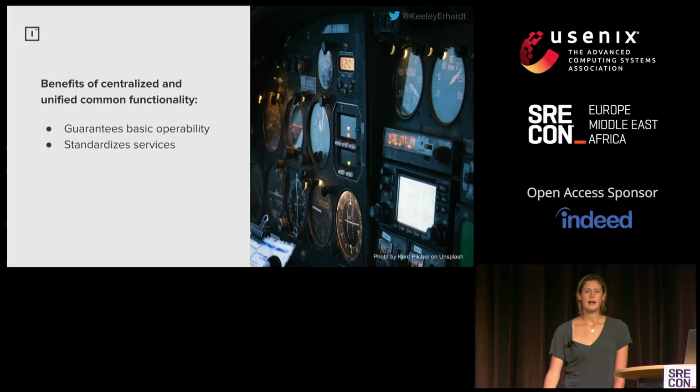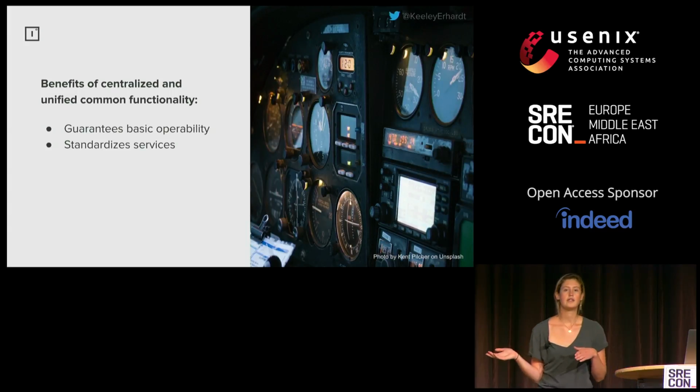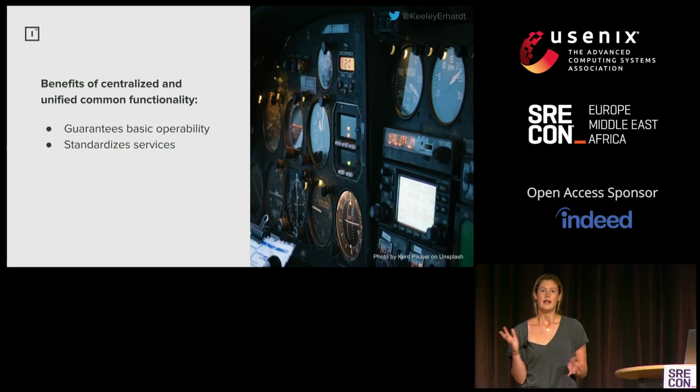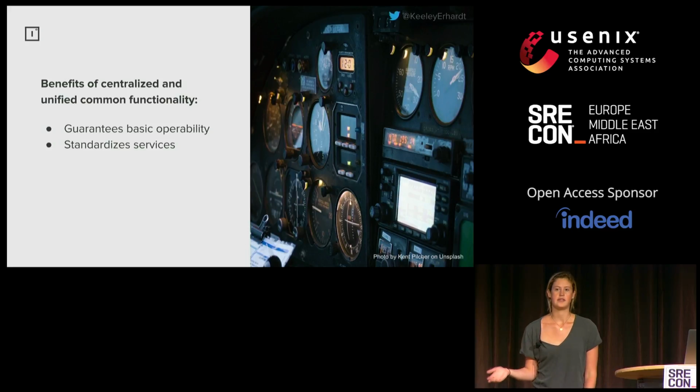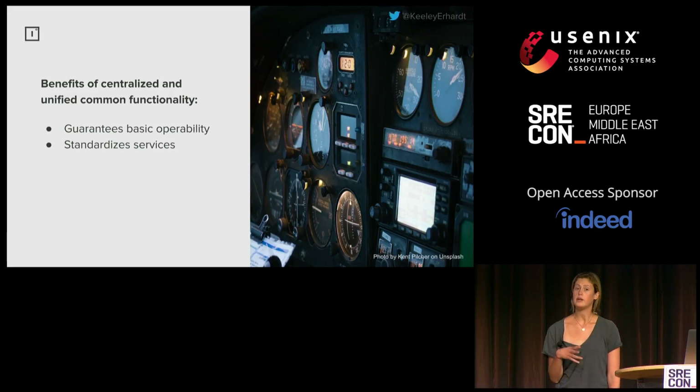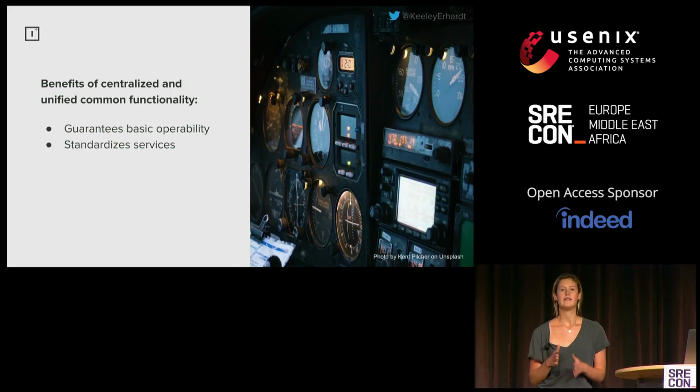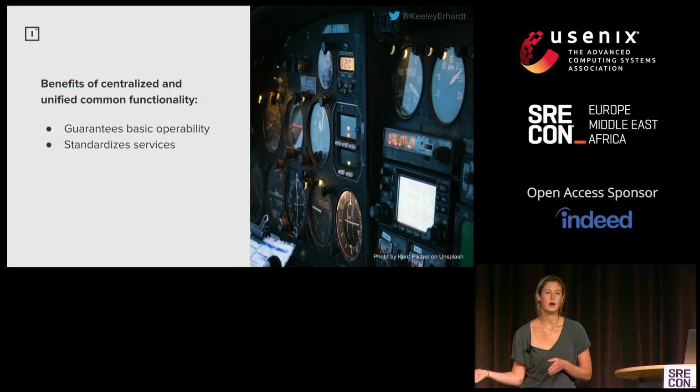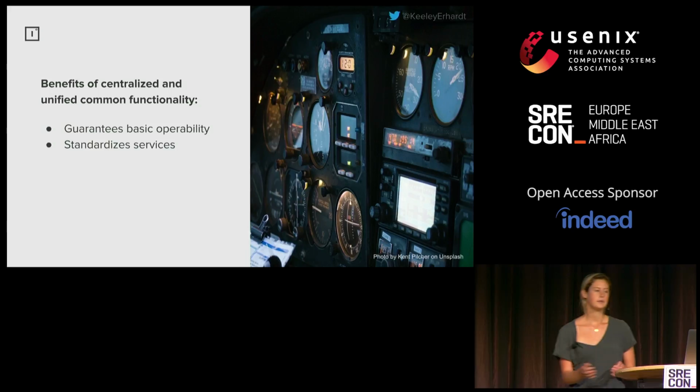Furthermore, it standardizes services, which has a lot of value. So if I want to start looking at a new service that I've never worked on before, it looks pretty similar to other services I might have worked on, which allows me to get up to speed much more quickly. Additionally, this infrastructure is shared between different teams at Improbable, so even if I'm working on services that another team owns, it still looks really familiar.